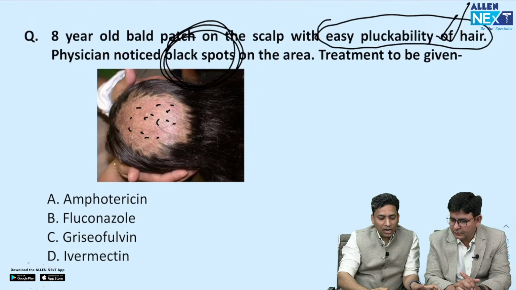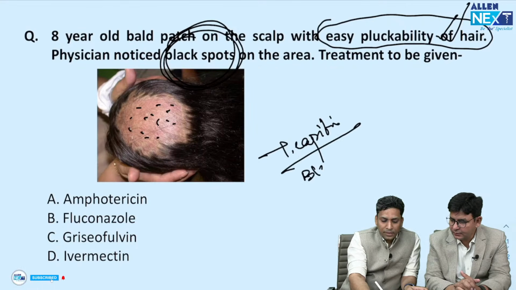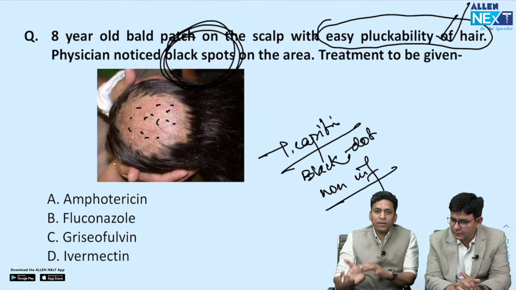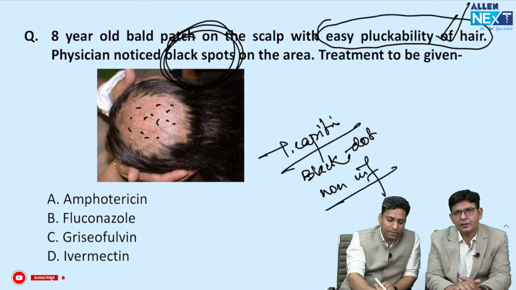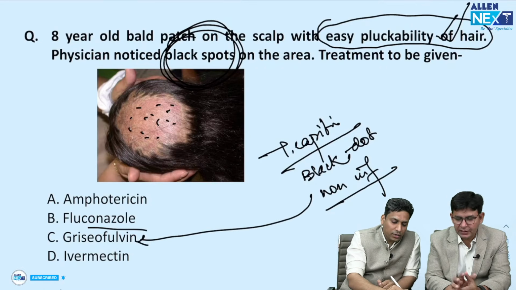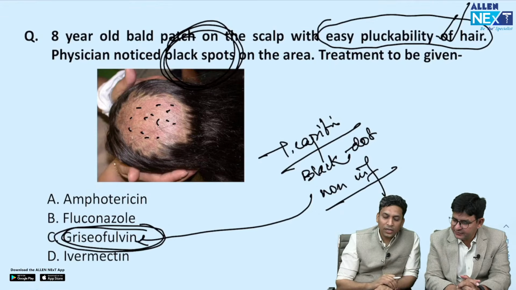Okay, so this time again the diagnosis becomes tinea capitis. Which type of tinea capitis? Black dot type. Black dot which is non-inflammatory type. And I told you that whether it is inflammatory or non-inflammatory, for all tinea capitis, the drug of choice is same, and that is griseofulvin. Now it should be remembered by everybody. So answer becomes griseofulvin.